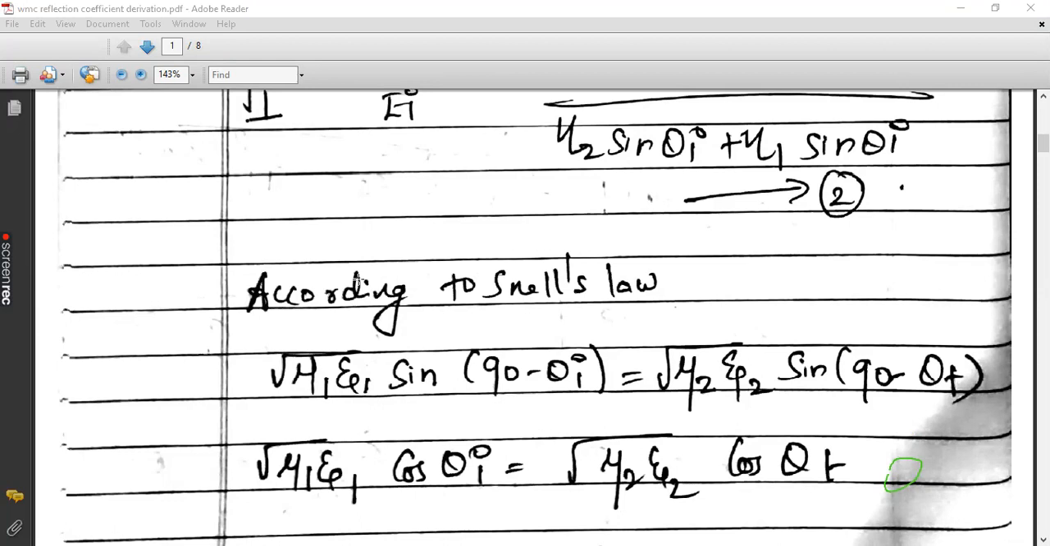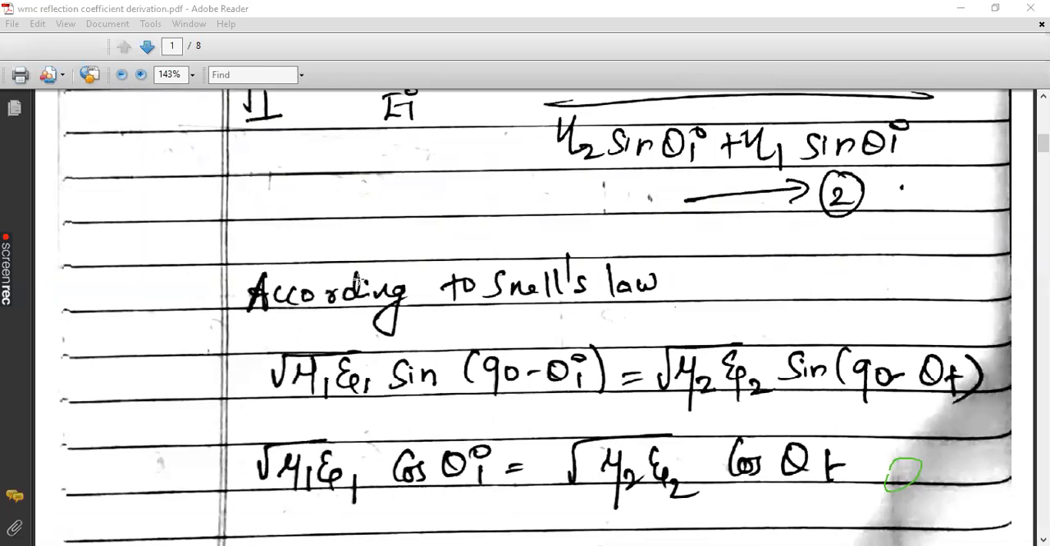Just recollect from your PUC physics, +2 physics, or from your EMF. What is a simple equation of Snell's law? No idea. Sir, n2 by n1 is equal to sine theta r by sine theta i. Okay, sine theta i by sine theta r. No? Sine i by sine r is equal to n2 by n1.